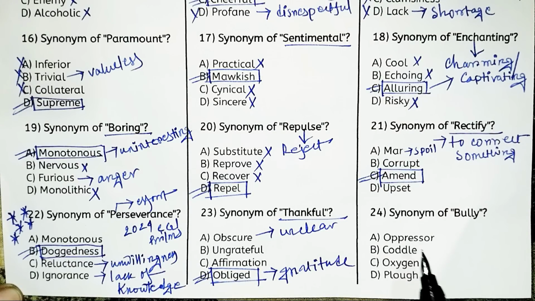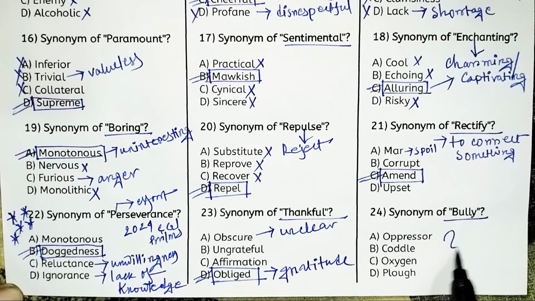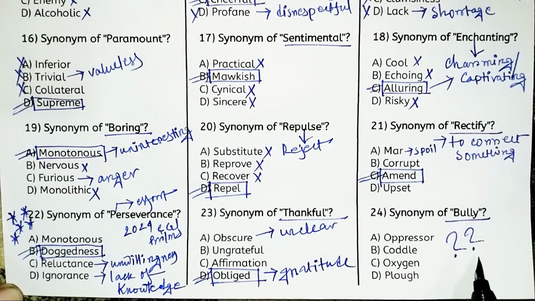So next, synonym of bully. What is the synonym of bully? Let me know in comment. Look at the options. Option A, oppressor. Option B, coddle. Option C, oxygen. And option D, plow.